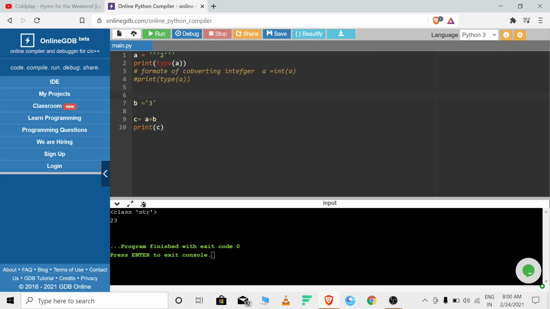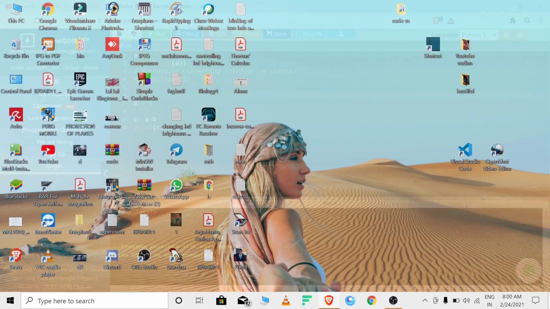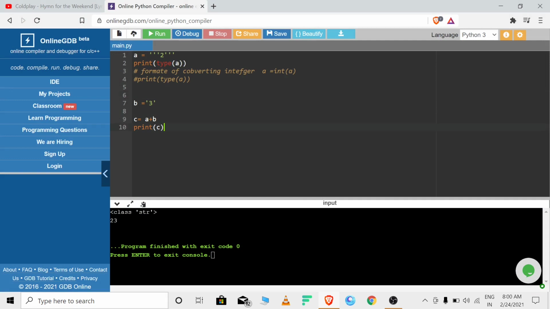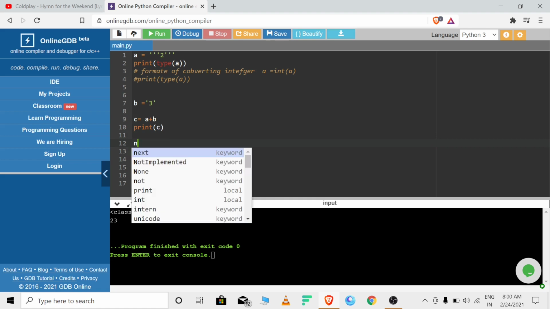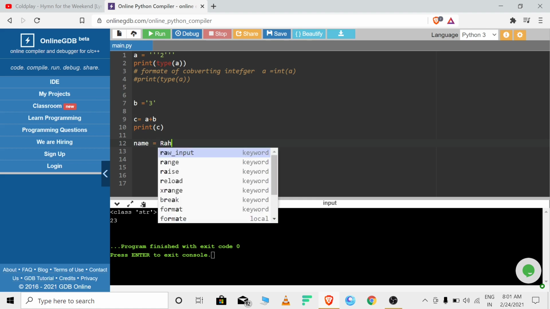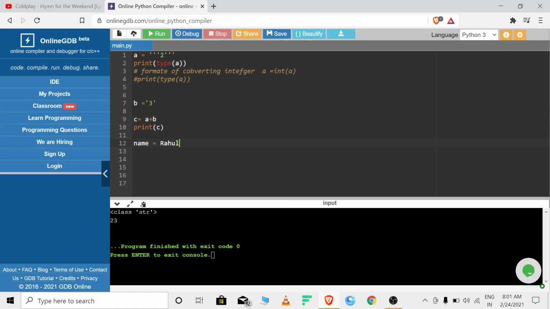Now I'm going to the next part, which is what a string is, and let's go deeper into strings. Let's assume any variable, name equals any name. Okay, this is the name. So how can we convert this into a string? This is my string.